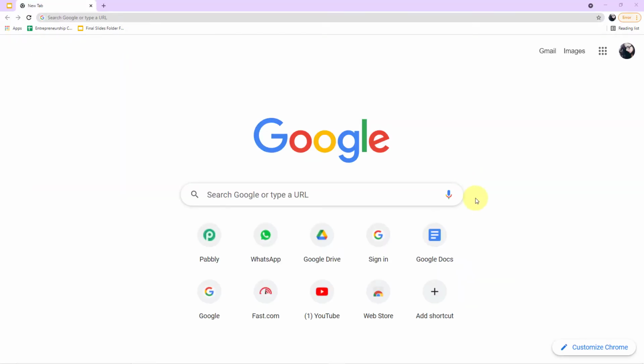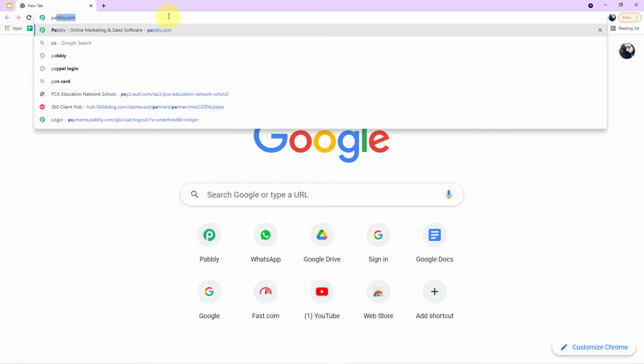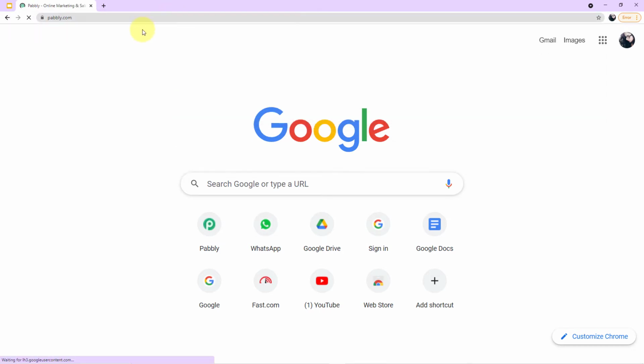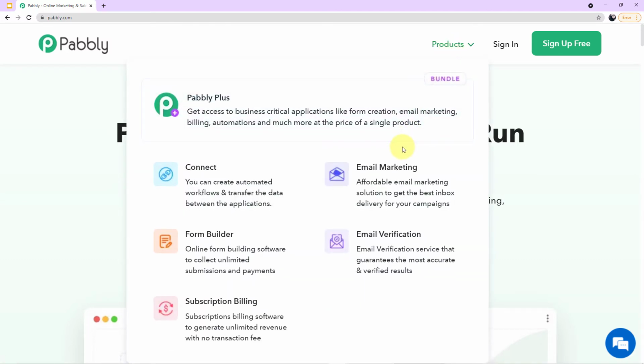Okay guys, so to start with the process, you have to first open your browser, come to the search engine here, and search for Pabbly. Type Pabbly, okay, let it load. So you can see the website page of Pabbly on my screen. What you have to do next is come on Product, and you can see all of the 5 applications offered by Pabbly. Today we will be using Connect, so click on Connect.